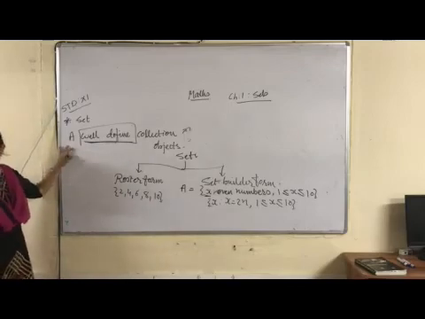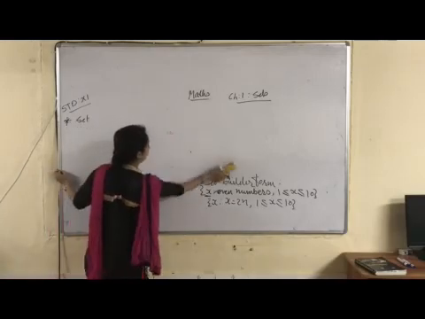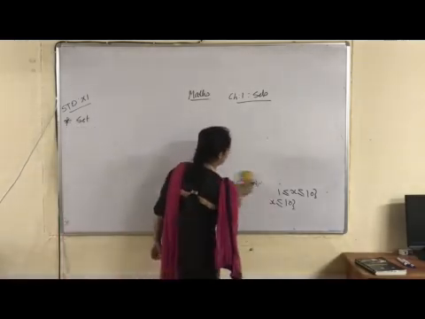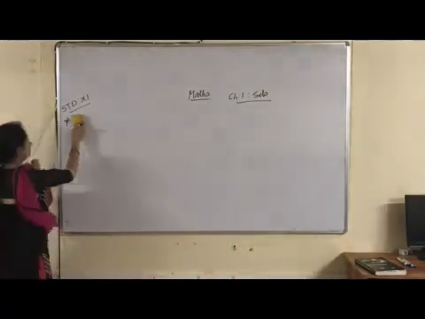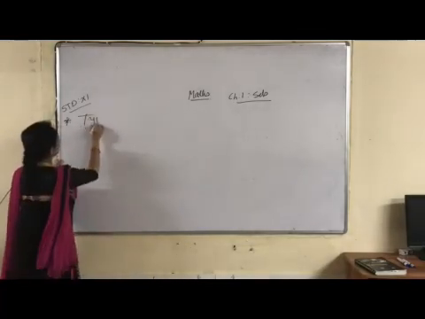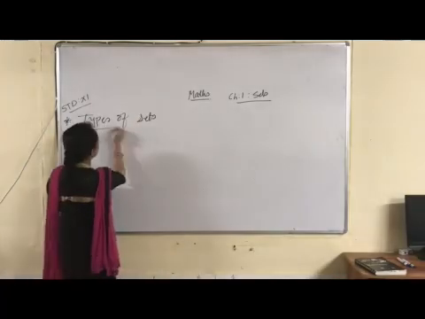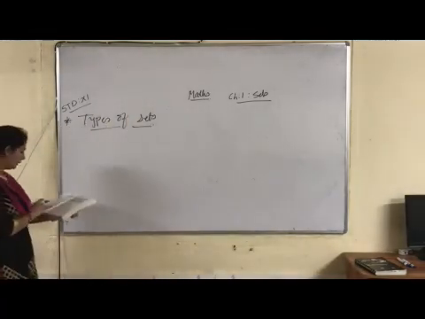Now I will explain the types of sets. I will explain the types of sets one by one.